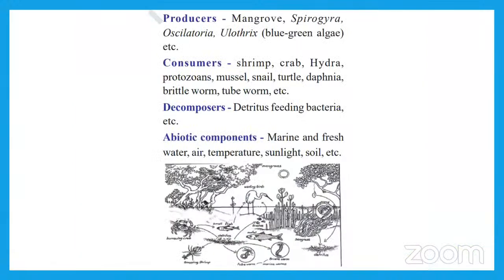The consumers, which animals depend on the producers? Shrimp. Do you know shrimp, children? What is a shrimp? Shrimp, crab, snail, very good. Those are all consumers.